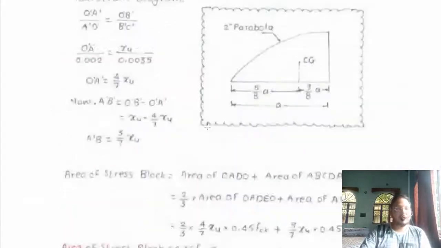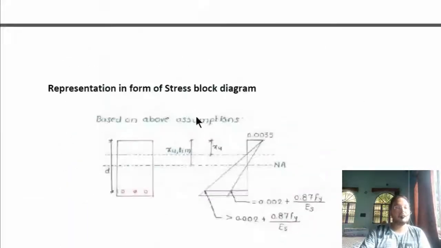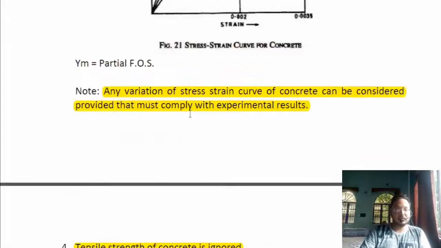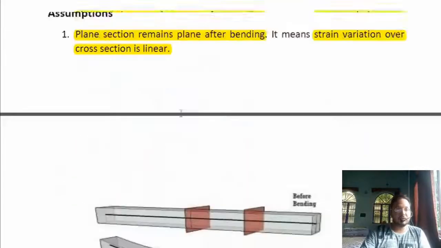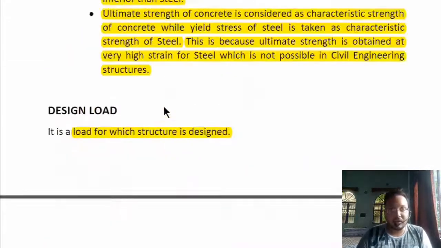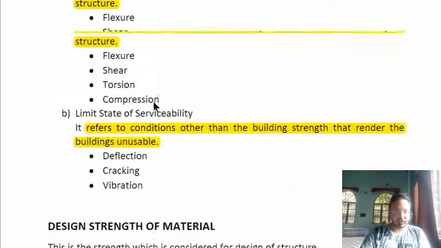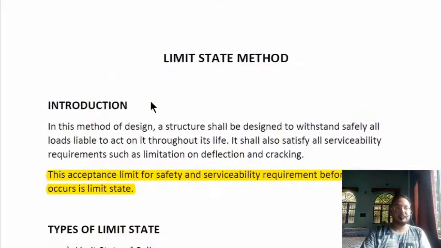So this was all about the limit state method of design, and this method is used for designing most of the elements of an RCC structure like beams, columns, singly reinforced and doubly reinforced beams, slabs, and many more.